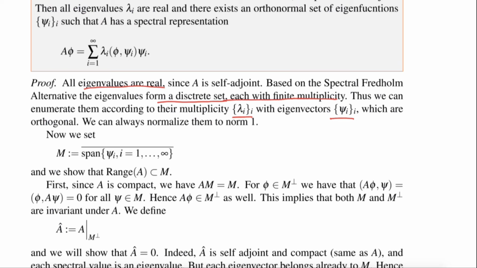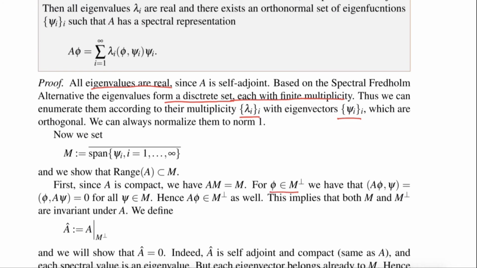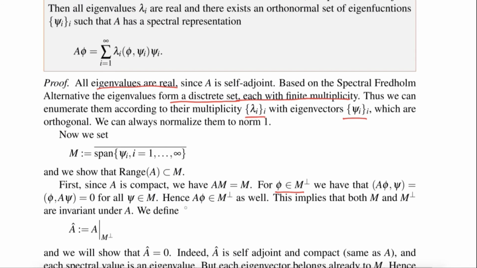But now let's look at the orthogonal complement. So for phi in the complement M orthogonal, we have the inner product of A phi and psi is the inner product of phi and A psi, but this is 0, because A psi is in the span of the psi, so it is all in M. And we used that A is self-adjoint. So, meaning A phi is in M orthogonal as well. And this means that both M and M orthogonal are invariant under A.